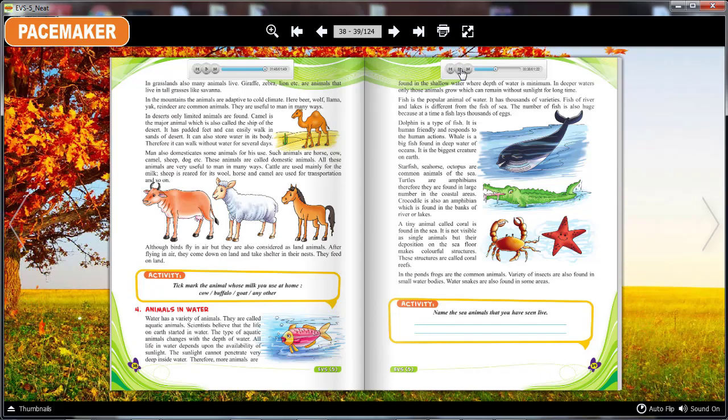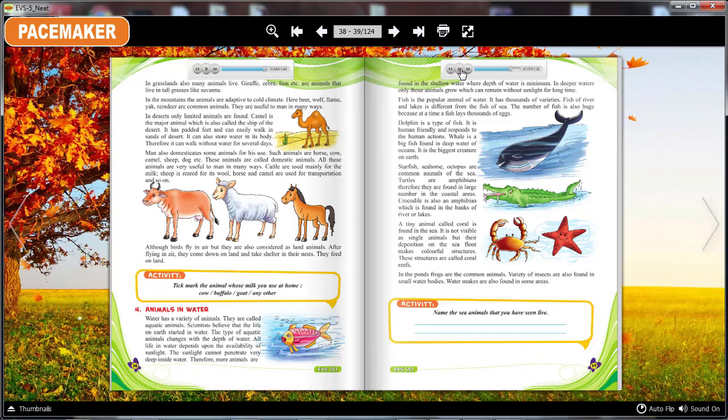Starfish, seahorse and octopus are common animals of the sea. Turtles are amphibians, therefore they are found in large numbers in the coastal areas. Crocodile is also an amphibian which is found on the banks of rivers or lakes. A tiny animal called coral is found in the sea. It is not visible as a single animal, but their deposition on the sea floor makes colorful structures. These structures are called coral reefs.